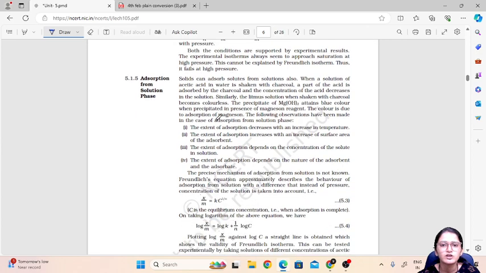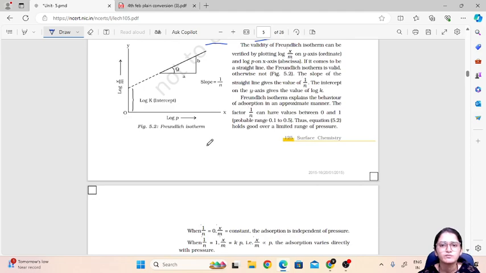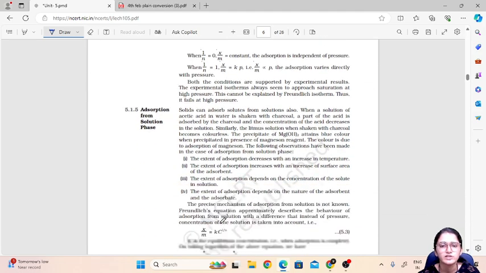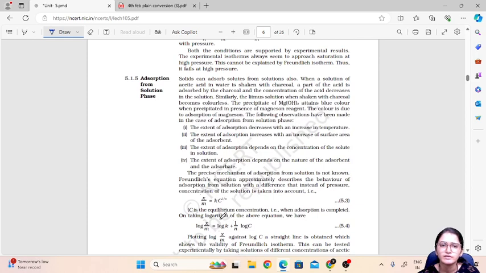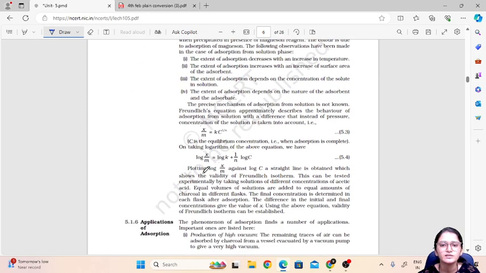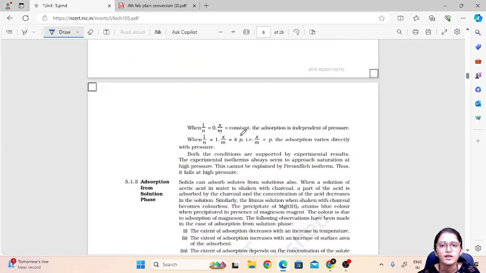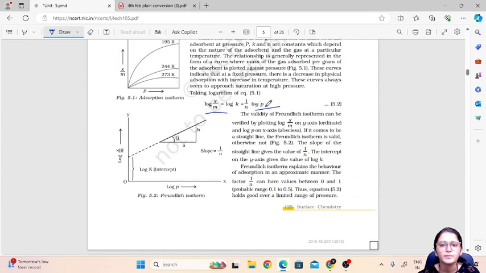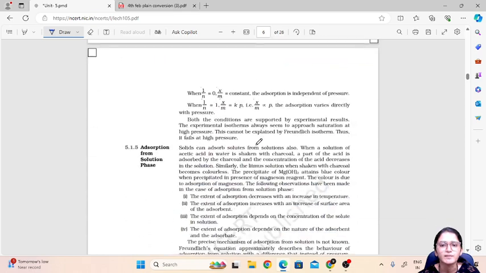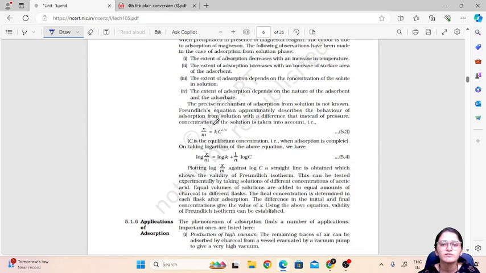Then adsorption from solution phase. We have seen adsorption in the gaseous phase, in which we use the Freundlich isotherm. Whenever we take adsorption from the solution phase, the only thing that differs is concentration. You can observe here we have taken log p, which is related to pressure. Instead of pressure we take concentration. So the equation remains the same, only the P term is replaced by C, the concentration. So log(x/m) = log k + (1/n) log C.